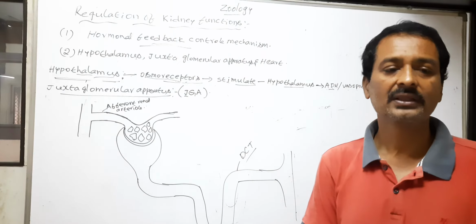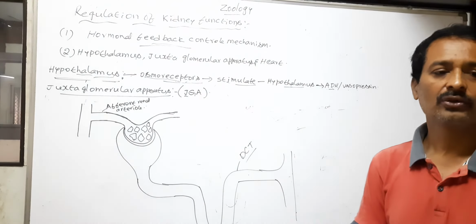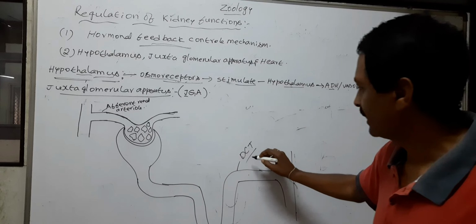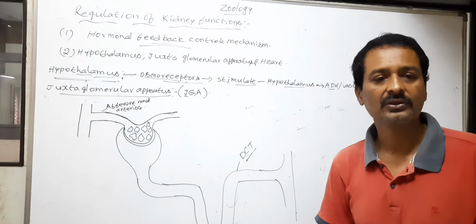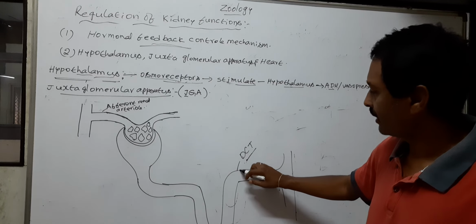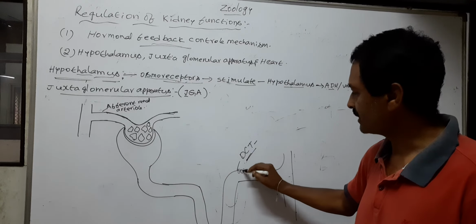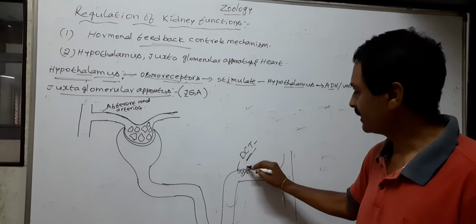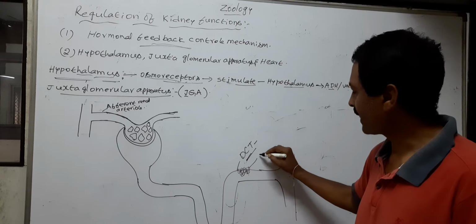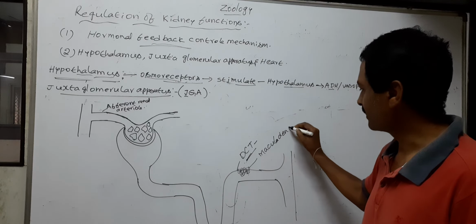the DCT. Here a group of modified epithelial cells of the DCT, crowded in this region, are called macula densa.